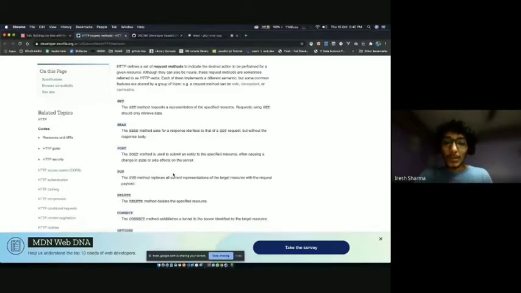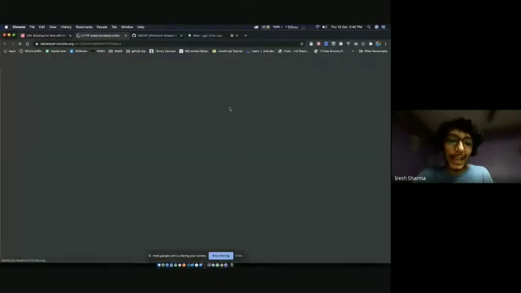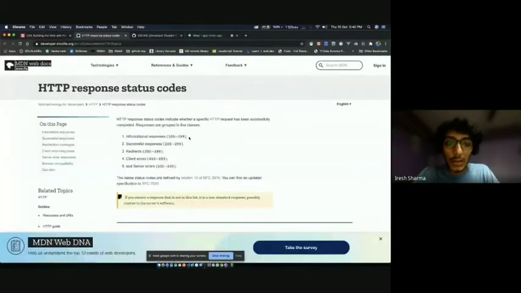So status codes. We're just going to open a link, and this link has a list of all the status codes. Status codes, as I said, is just a number. You can see these five lines, what all these status codes do. If there are information responses, you use 100 to 199. Doesn't really matter, you won't see these kinds of status codes anytime soon.